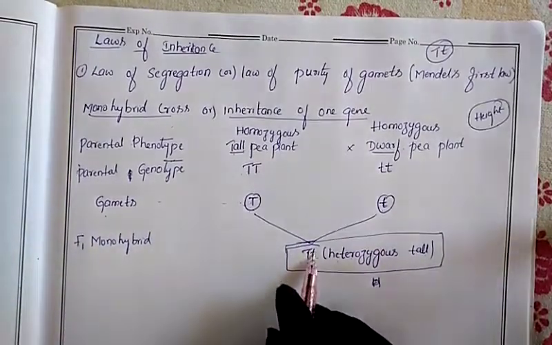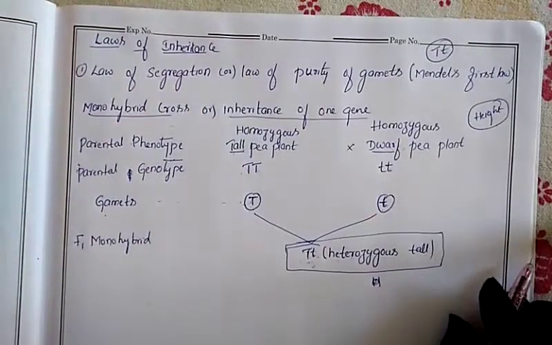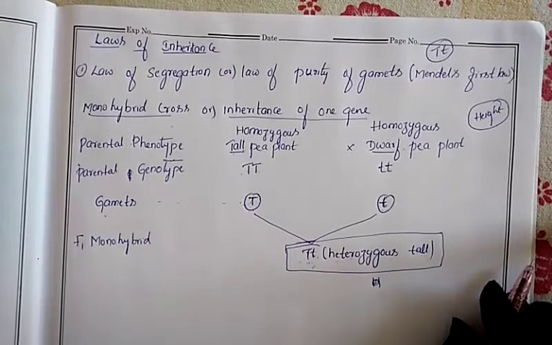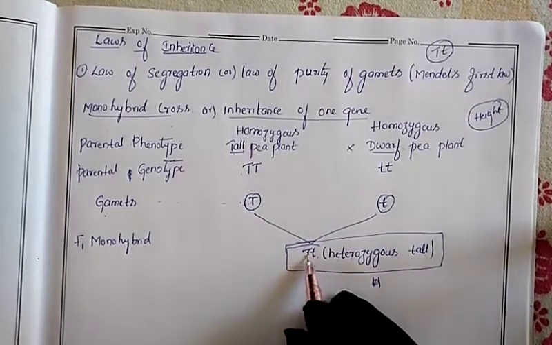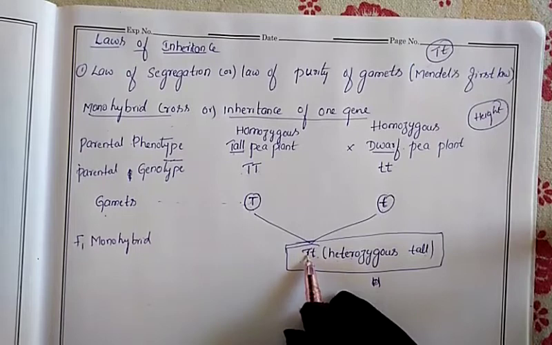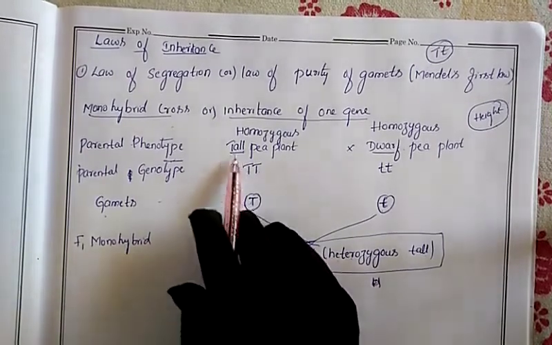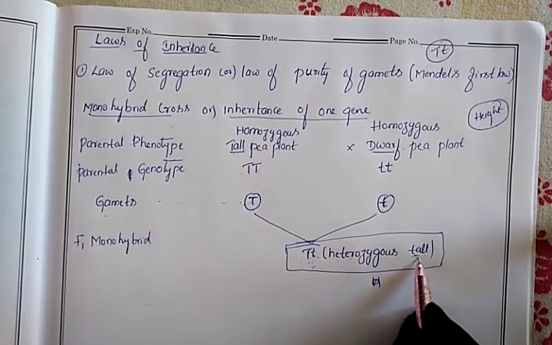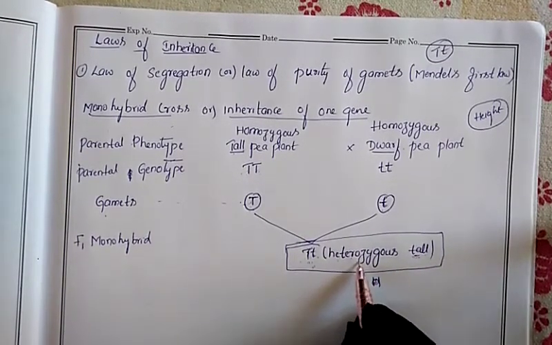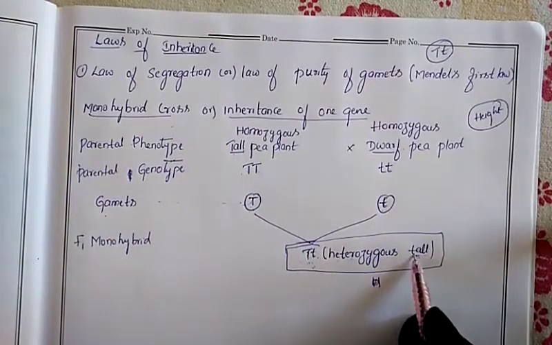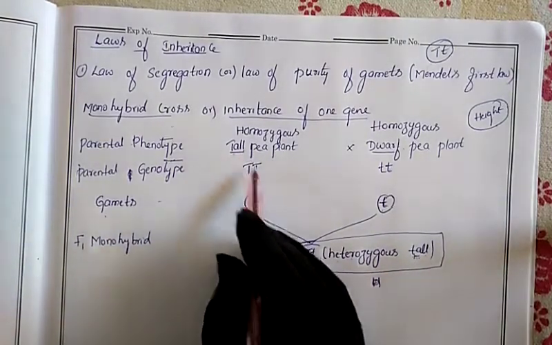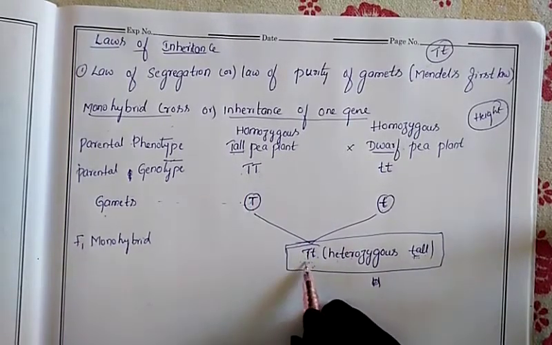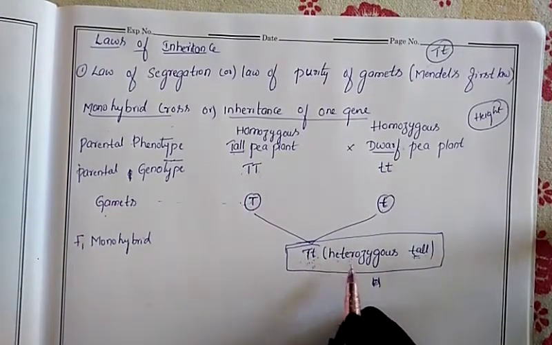Small t will always be in a recessive condition. Small letter always indicates recessiveness. Capital letters indicate the dominance condition. So capital T is indicating the dominance, expressing its character. Which character is capital T holding? Tall character. So that's why the offspring is also born with the tall character only. But it is a heterozygous condition. Now the father is also tall, the offspring is also tall, but inside, the father's genotype is capital T, capital T, and the offspring's genotype is capital T, small t.